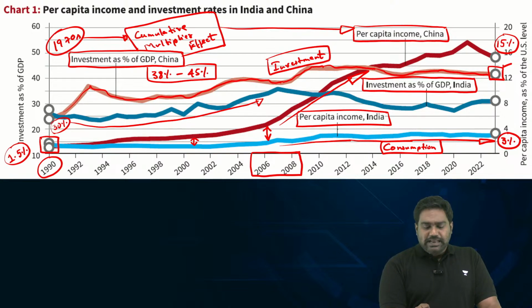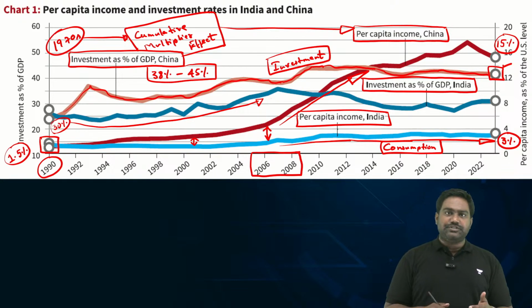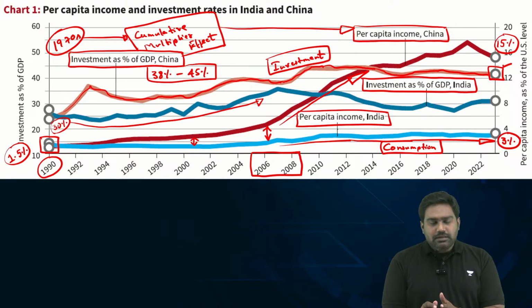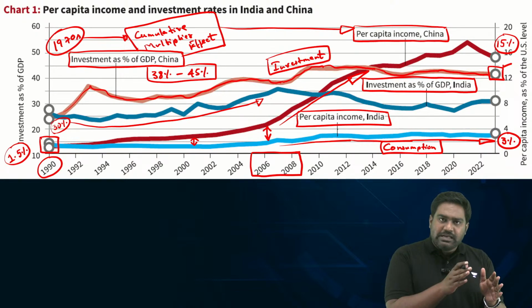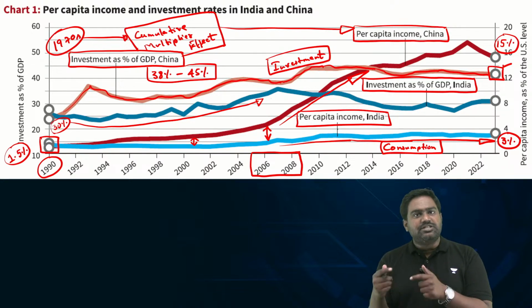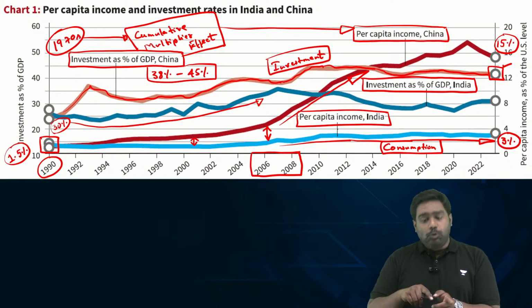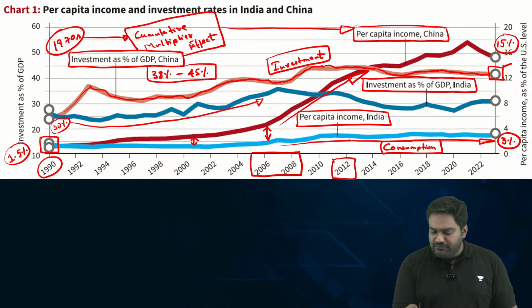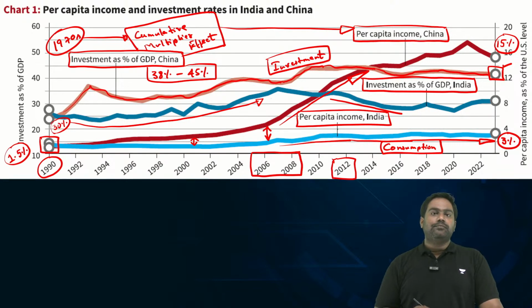The way we dealt with the global economic crisis of 2008-2009, the financial crisis, the recession, the model that India and China followed was starkly different. While China doubled down on public investment and private investment, India gave some stimulus during the recession. But post 2012, you see a significant fall in investment happening in India.